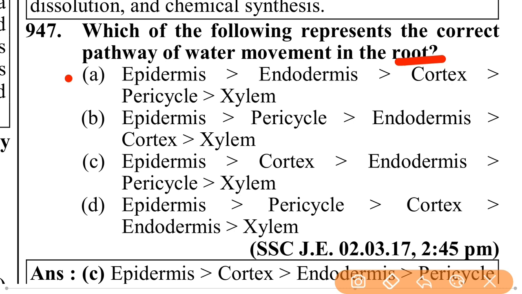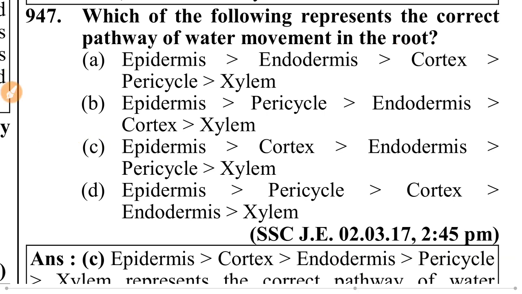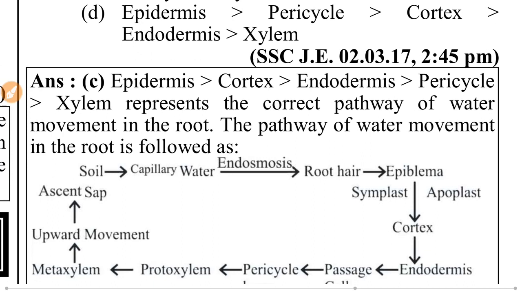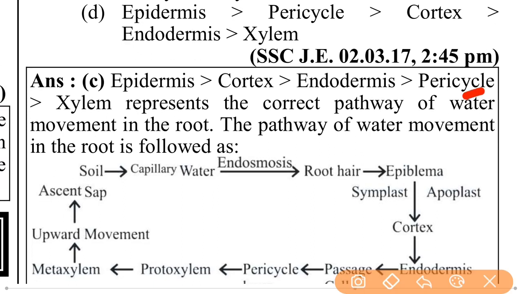Epidermis, pericycle, endodermis, cortex, xylem. Epidermis, cortex, endodermis, pericycle, xylem, and epidermis, pericycle, cortex, endodermis, xylem. C is correct: epidermis, cortex, endodermis, pericycle, and xylem represent the correct pathway of water movement in the root.